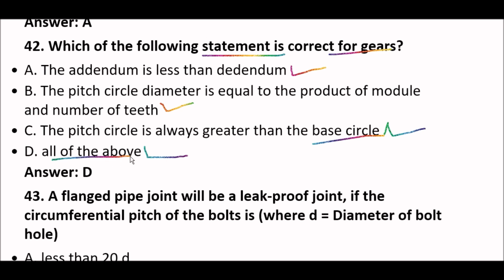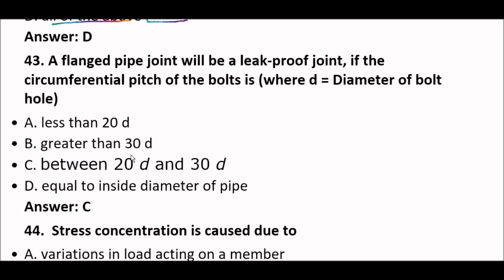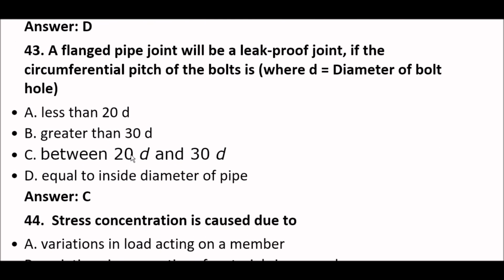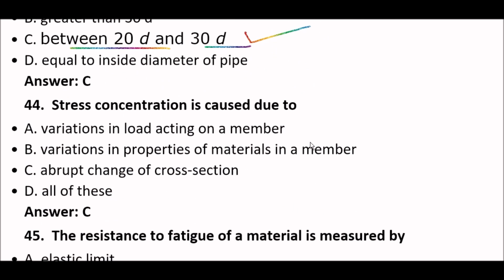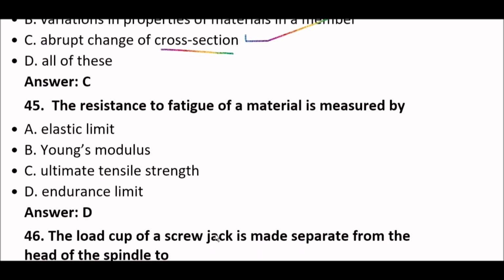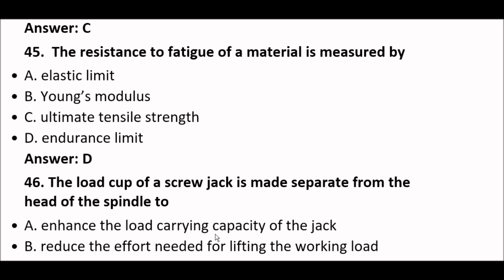Next, a flanged pipe joint will be a leak-proof joint if the circumferential pitch of the bolts is, where D is the diameter of the bolt hole. The right answer is option C, between 20 diameter and 30 diameter. Okay. Next, stress concentration is caused due to abrupt change of cross section. Option C. Next, the resistance to fatigue of a material is measured by the endurance limit.